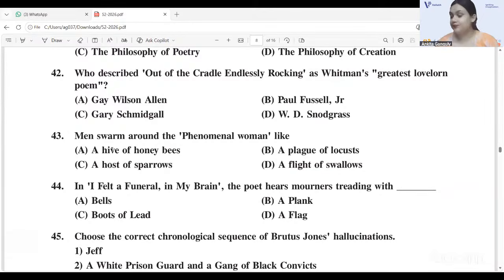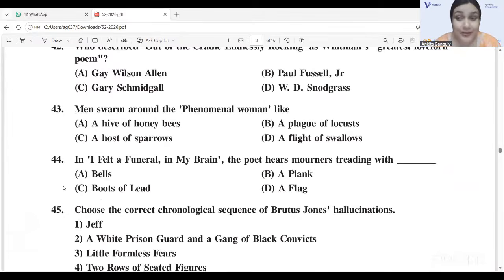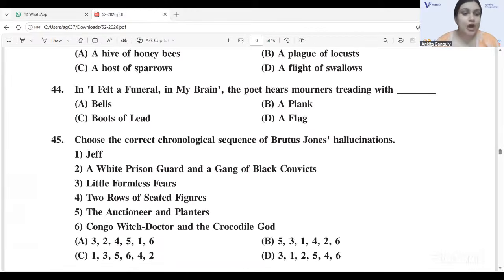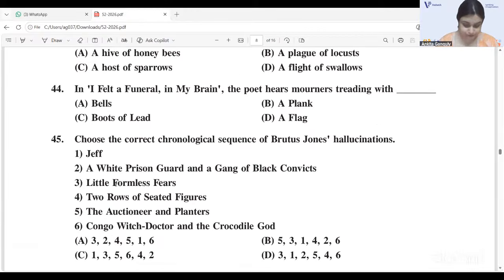Now we have a question from Emily Dickinson's "I felt a funeral in my brain." The poet hears mourners treading with boots of lead. Again, a very easy, straight question from the text itself. C is correct.